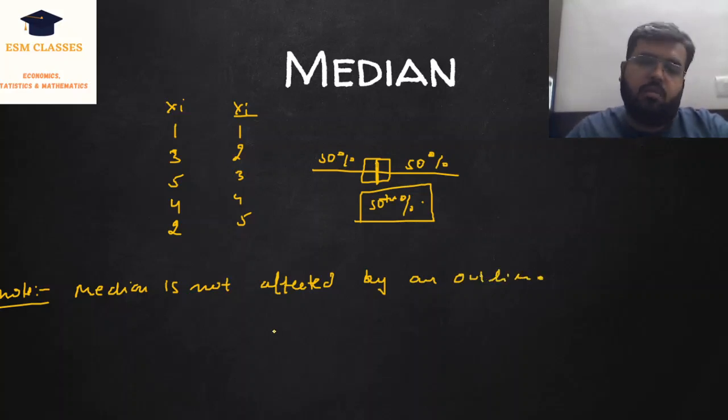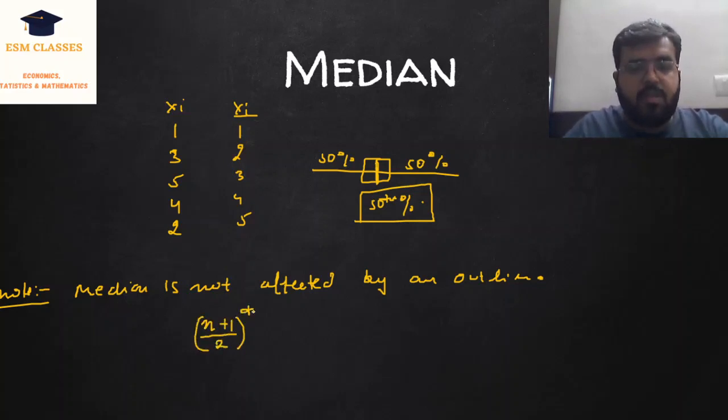Now, the question is how to calculate median. The formula says that first arrange the data in ascending order, then apply this formula: n plus 1 by 2th term. In this case, n equals 5. We have 1, 2, 3, 4, 5.